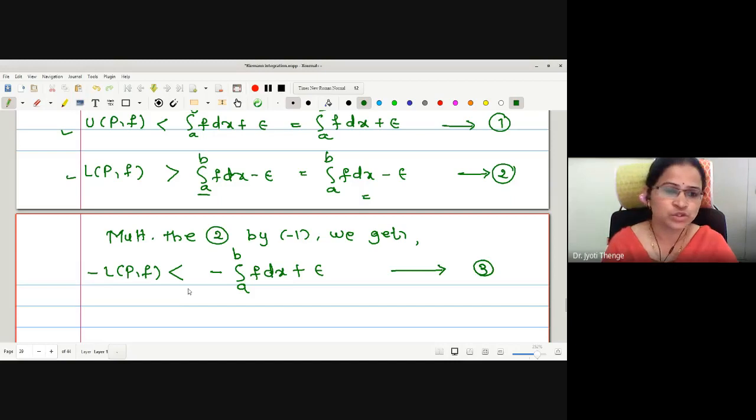Now what job do we have to do? Our aim is to find UPF minus LPF. Therefore, may I add statement number 1 and 3 now?